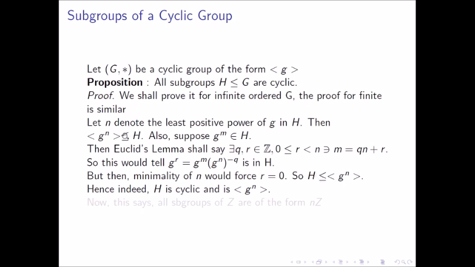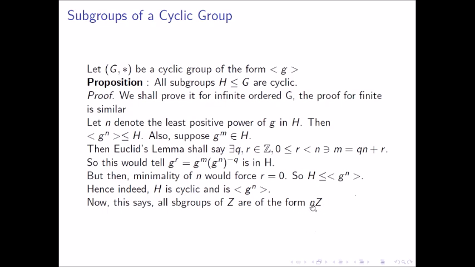So if we have this condition, we have that H is cyclic and generated by G power N. This also proves that all subgroups of Z, here I meant the integers, are of the form NZ.